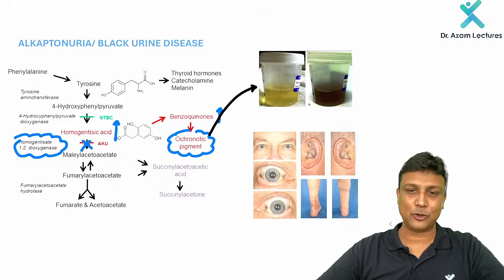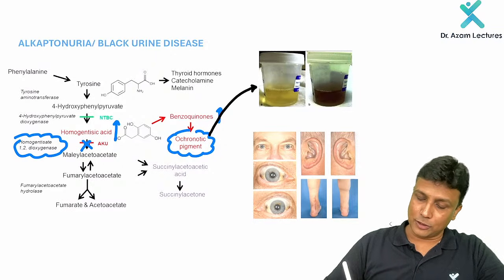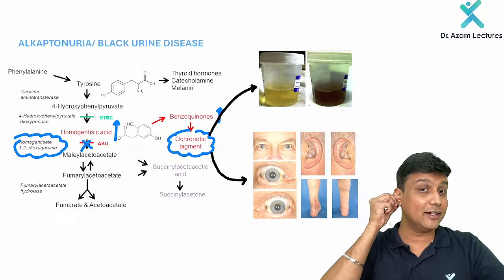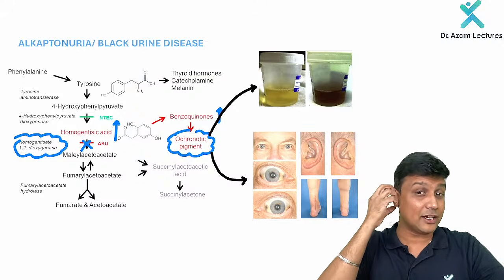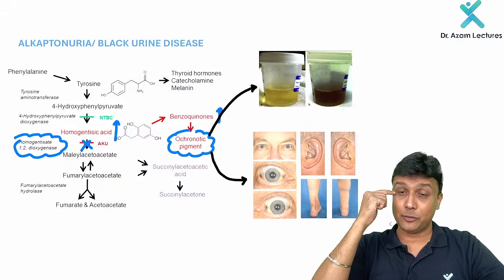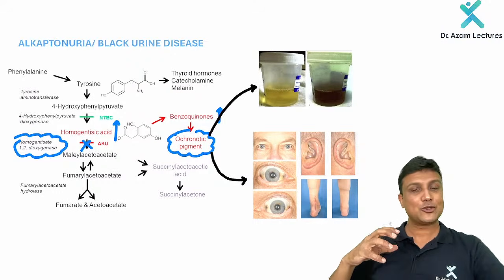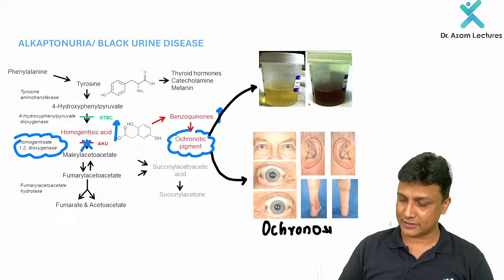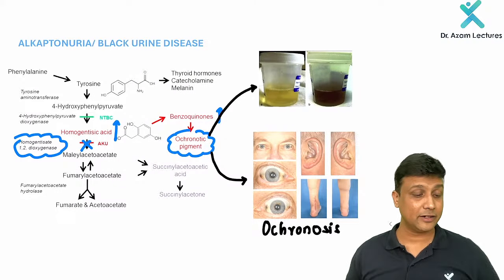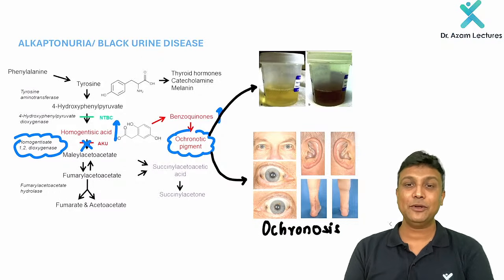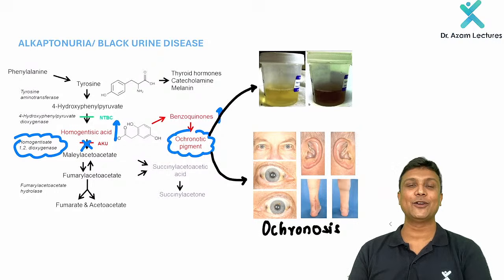Black urine disease or alkaptonuria. And similarly, that will also get accumulated in the connective tissues in our body like cartilages and all, and that you can clearly see in the pinna. Here you can see the elastic cartilage will be there, and that is getting converted to blackish in color. And accumulation in the sclera, here you'll be able to see the black colored patches in the sclera over there. So that condition is known as what, guys? It is called ochronosis, sir. This one here will be known as ochronosis. I hope this one is done here. So alkaptonuria or black urine disease, yes, it is due to deficiency of which enzyme? Homogentisate oxidase, already asked in your exam, sir.